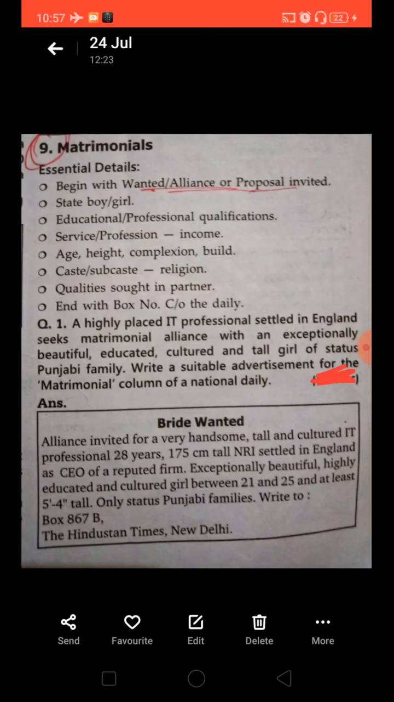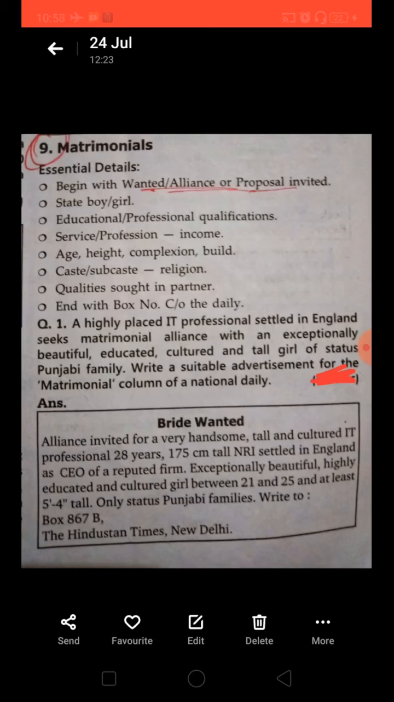Then you need to mention whether it is for a boy or a girl. Then you need to mention the educational and professional qualifications of that particular boy or girl. If you are looking for a bride, then you need to tell the details of the bridegroom. If you are looking for a bridegroom, then you need to give the details of the bride. Then service and profession, and also income. Though we do not tell the exact income, we give the approximate figure, like income in 6 figures, 7 figures, 5 figures. This is how we write.